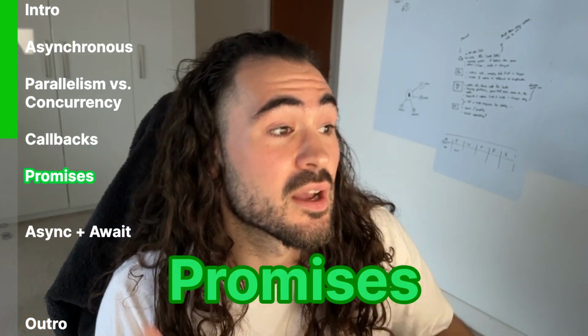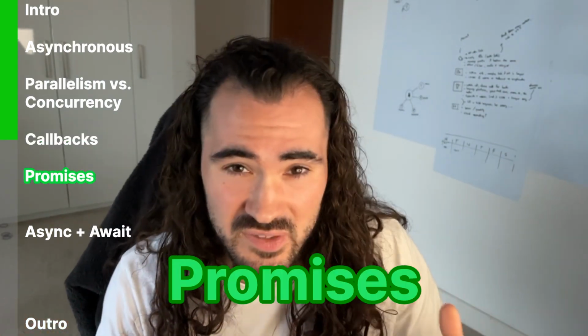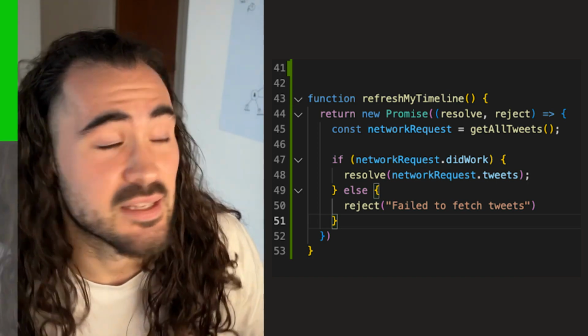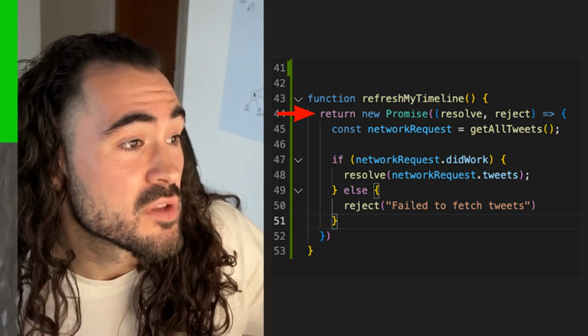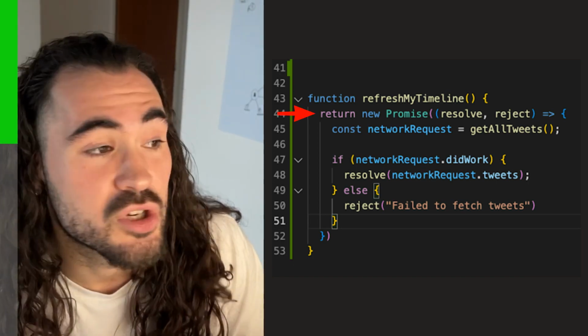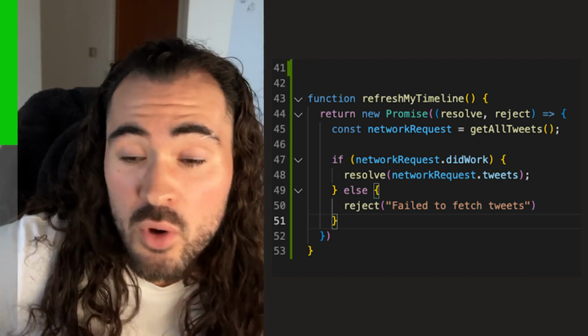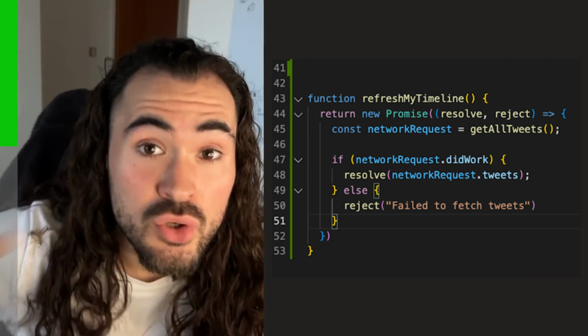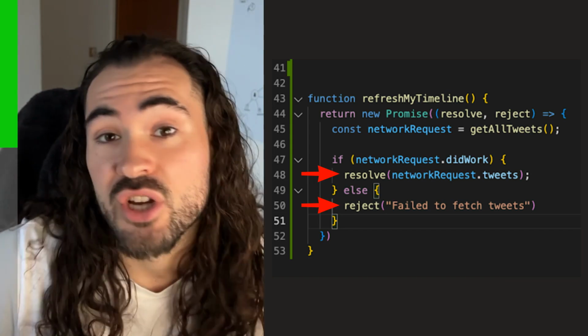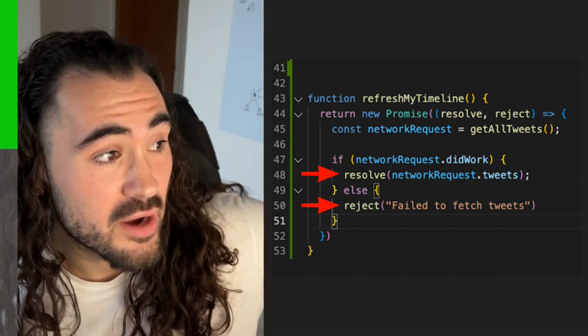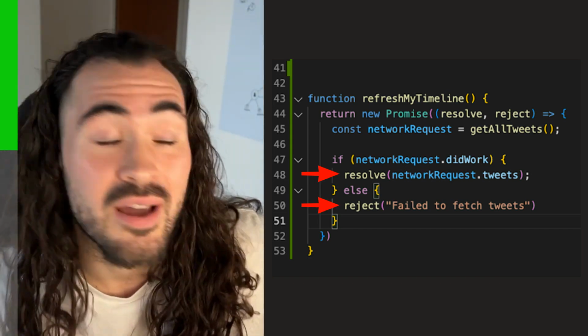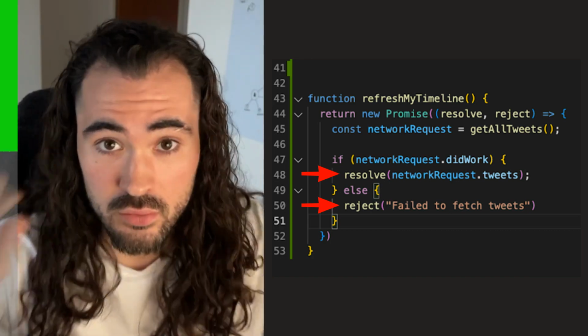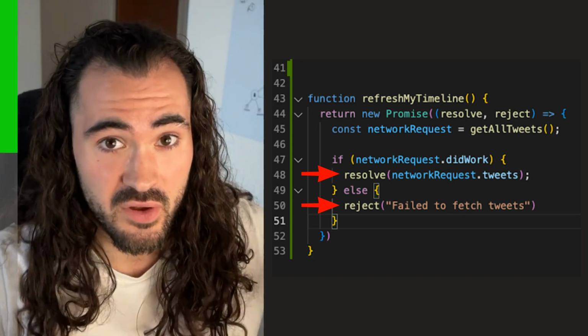So promises kind of use callbacks, but they're a little bit more sophisticated. A promise looks like this. It's a type. So you return a new promise, and you have these two parameters that you pass in, which are resolve and reject. Now, the way this works is actually kind of cool. Promise has two callbacks, a resolve callback and a reject callback. If the request you're trying to do is successful, you would call resolve, and if it fails, you will call reject. So two separate callbacks for failure and success.